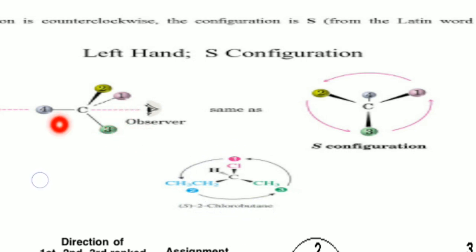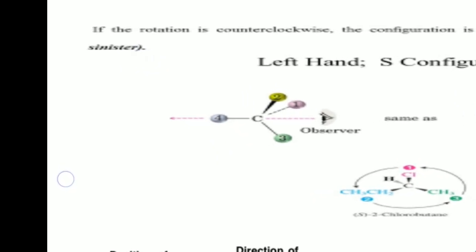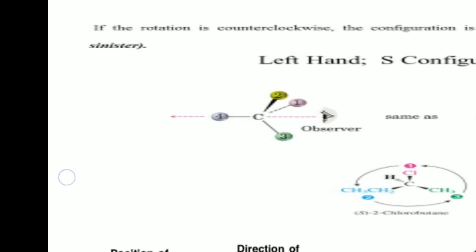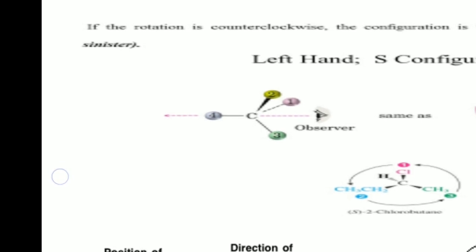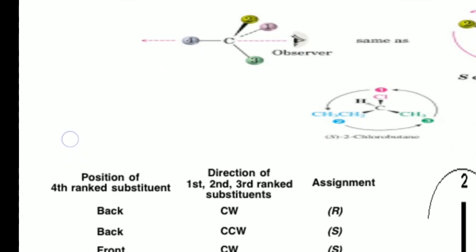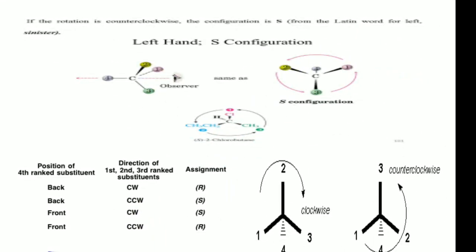This counterclockwise arrangement of groups around the chiral carbon is called the S configuration. In Latin, S means sinister. So in this way we assign the R, rectus, configuration, and the sinister configuration for the left-hand direction of arrangement. This is how we give RS configurations to the molecules.